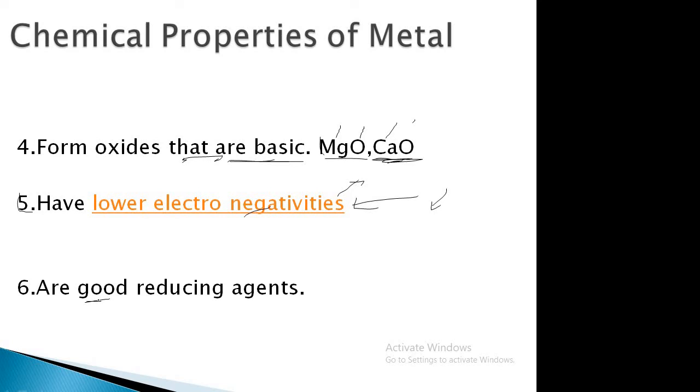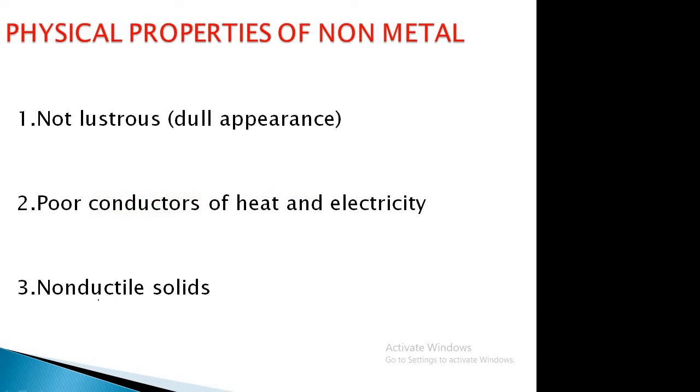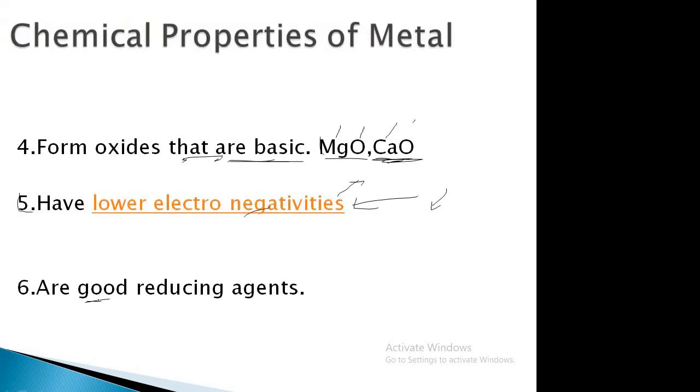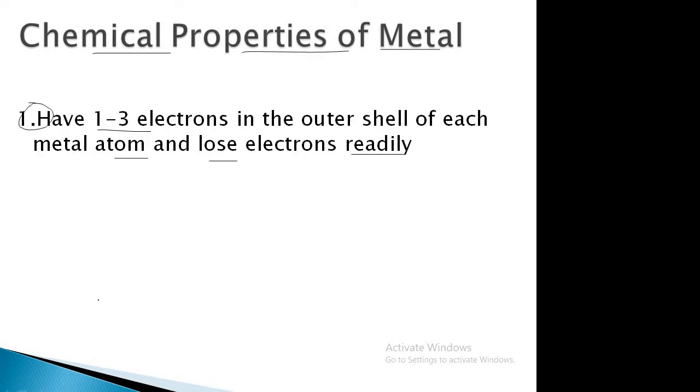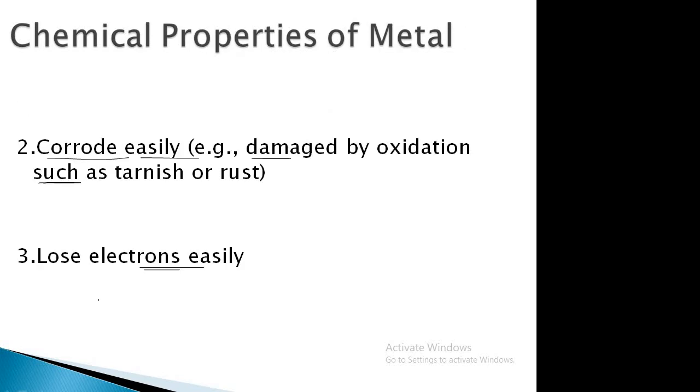Then, all about the chemical properties of metals. Again I am repeating: the first one, they have 1 to 3 electrons in their outermost shell, and they can readily lose the electrons. Then the second point, they can corrode easily, because they can undergo an oxidation reaction by reacting with oxygen and the moisture of the atmosphere.